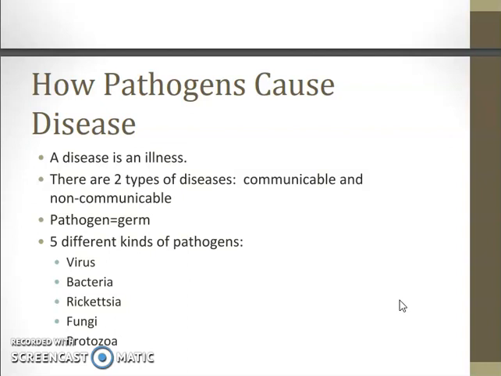Pathogens come in 5 different forms. A virus is the smallest disease-causing pathogen. A virus is non-living, but it reproduces by infecting certain body cells and then directing the cells to make more copies of the virus. Examples include colds, flu, measles, chickenpox.